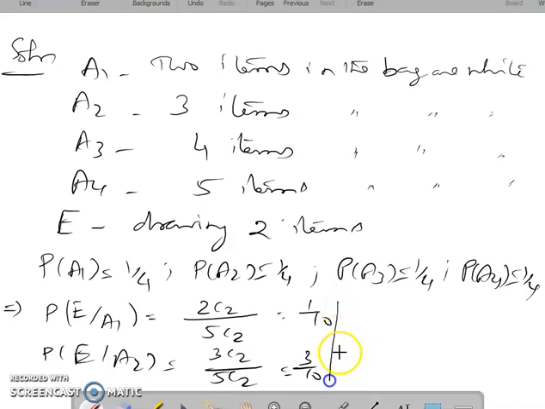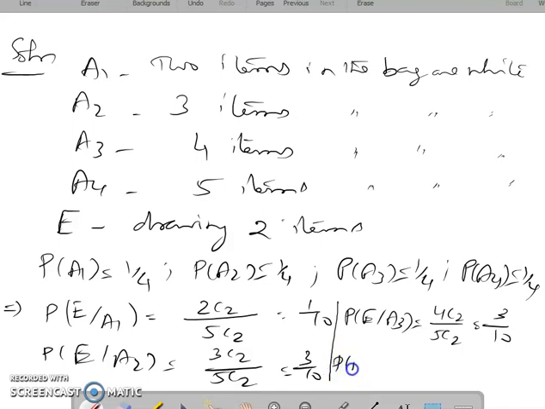Similarly, we have the value of E given A3 also. The same idea we can apply here. 5C2 in total, but 4 items in the bag are white here. Therefore, 4C2 by 5C2, you can get 3 by 5.